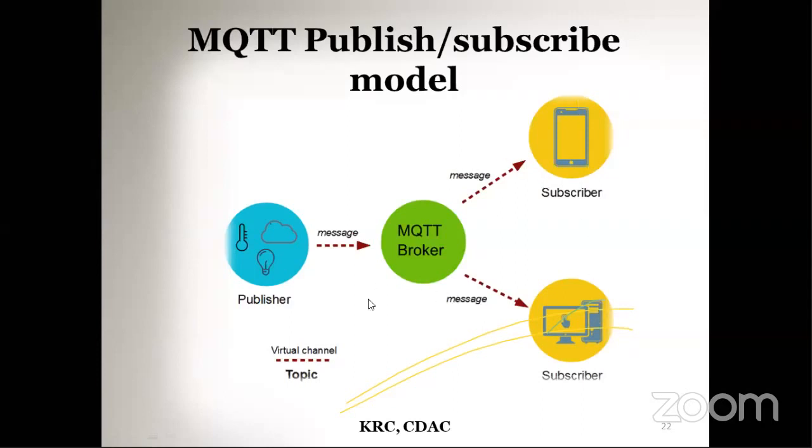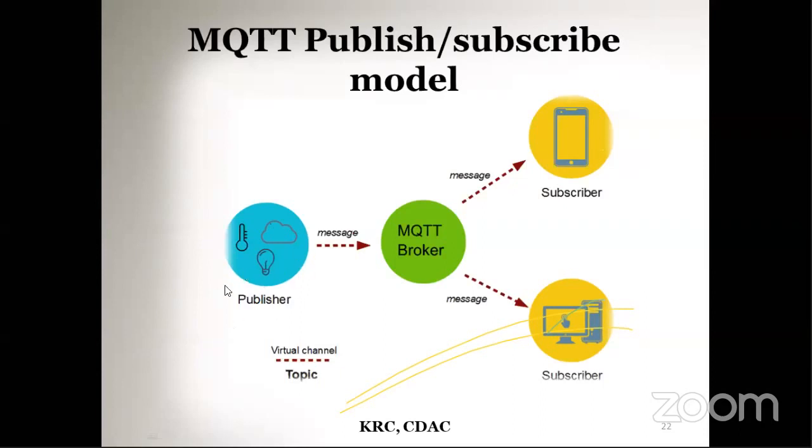The broker acts as an intermediary between these clients. So that data is given to the broker, and the broker sends it to whoever is subscribing to this topic.